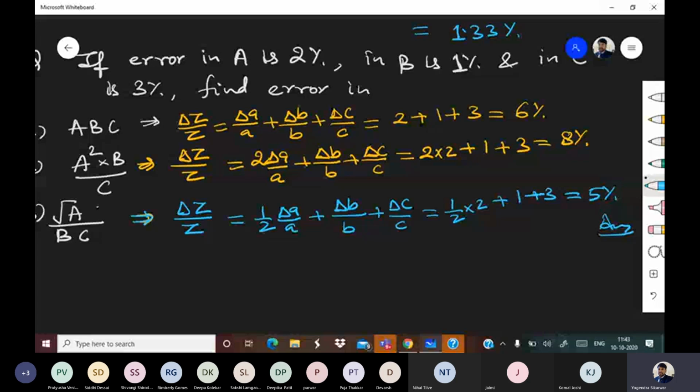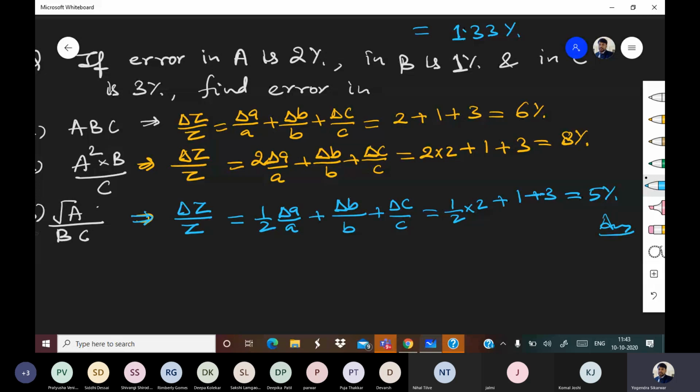Pratyusha, pay attention to the concept. When quantities are in multiplication or division, their absolute errors get added, not multiplied. The one which you said will be relative error. Relative error into 100 becomes percentage error.